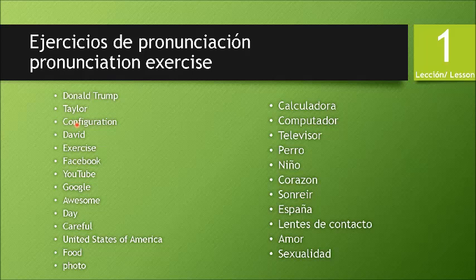Next, configuración, David, Exercice, Facebook, YouTube, Google. Awesome. Die, careful, United States of America. Fought.